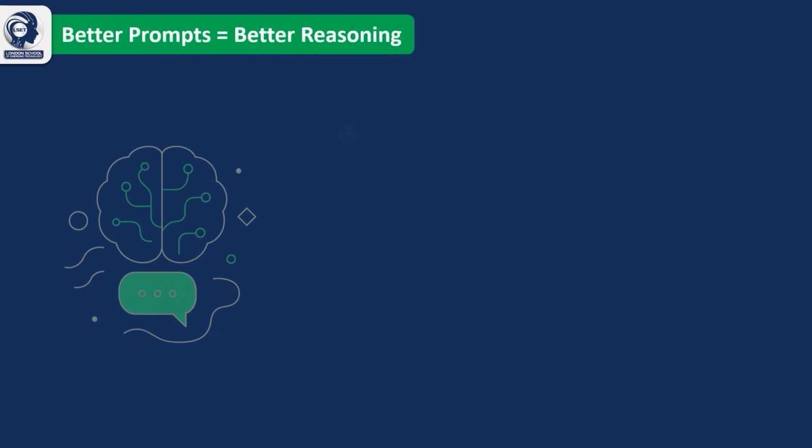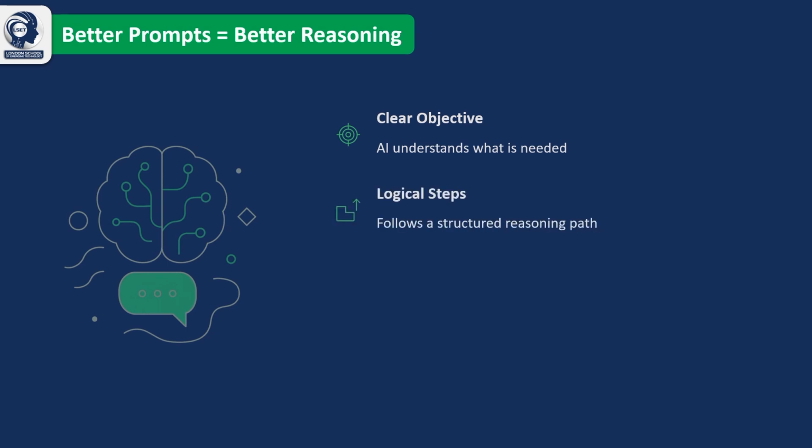Everything we've learned so far leads to one important conclusion: better prompts produce better AI reasoning. When your prompt has a clear objective, the AI understands exactly what is expected. By providing context, instructions, examples, and constraints, you guide the model through a logical reasoning process.